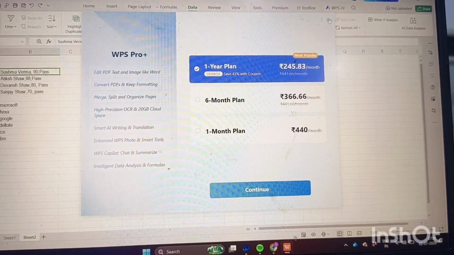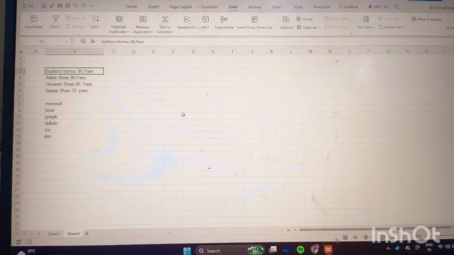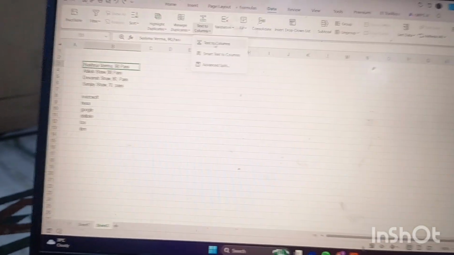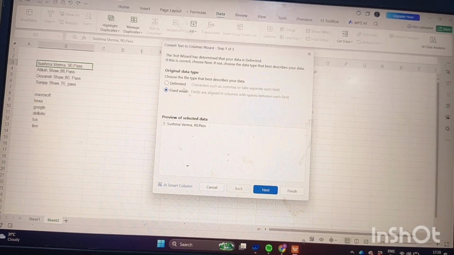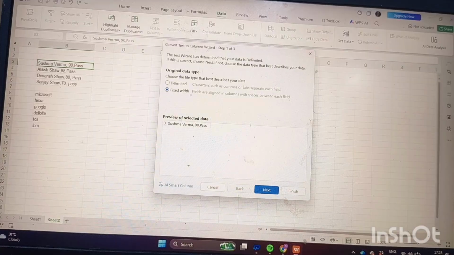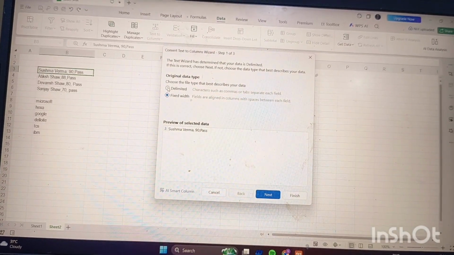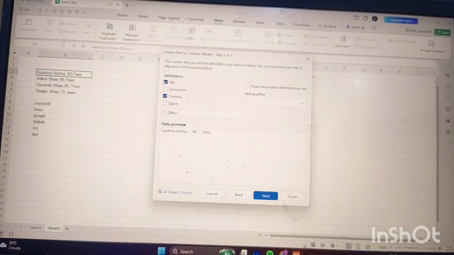I think we have to pay for using this, but let's try what happens. It is not free, so we will try the other one, text to column. After fixed width you will get the comma after finishing, and if you use delimited, then there you have to use comma, not tab.